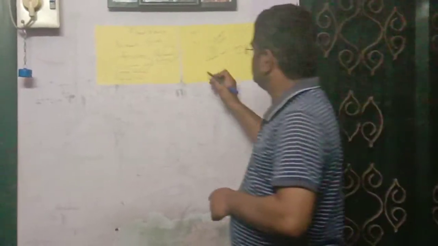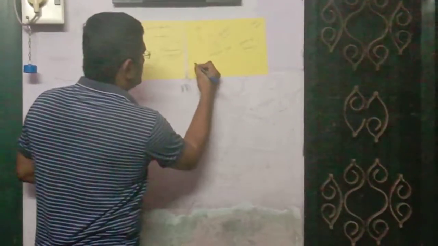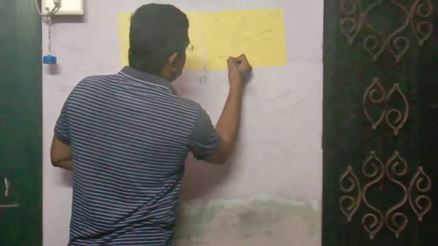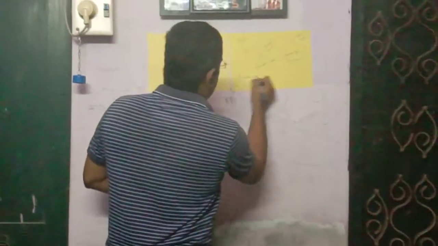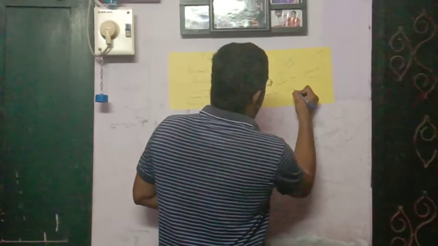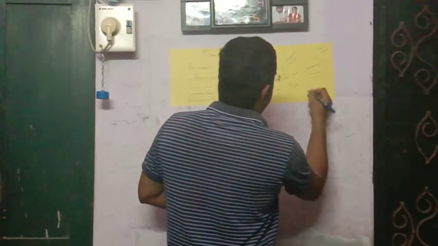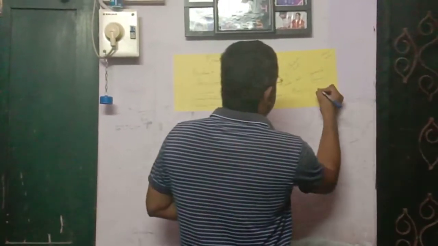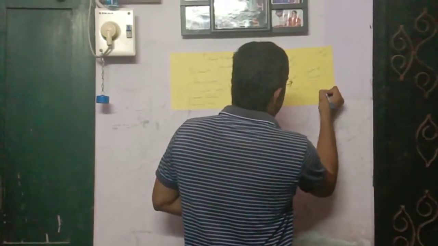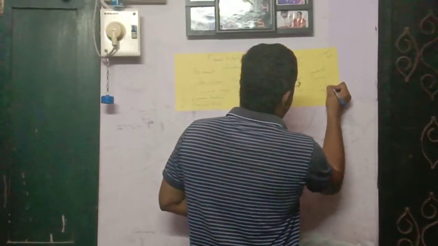For example, take subjects, marks, ranks.